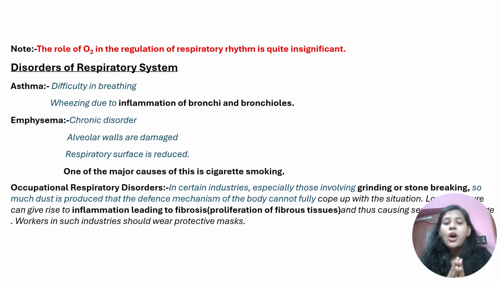And at last we have occupational respiratory disorders. You will see there are many industries where a lot of dust is generated, like in NCERT they have provided stone grinding or stone breaking. So a lot of dust is produced. At one time, our body can tolerate a maximum amount of dust particles entering the body. But when that level goes on increasing, our body will also stop coping. In that scenario, there is inflammation leading to fibrosis. What is fibrosis? Proliferation of fibrous tissue.